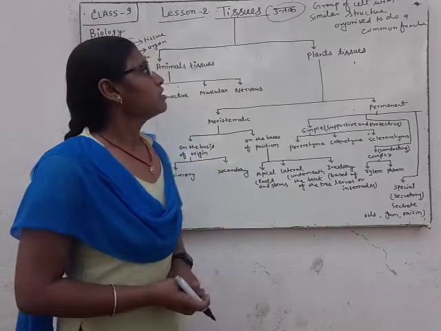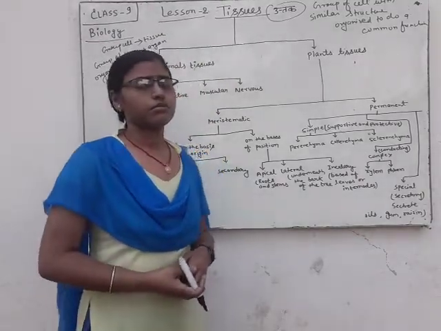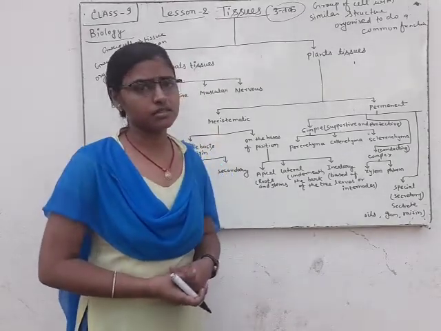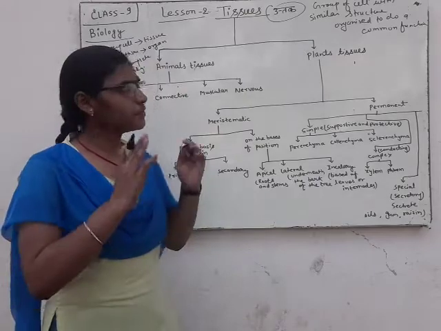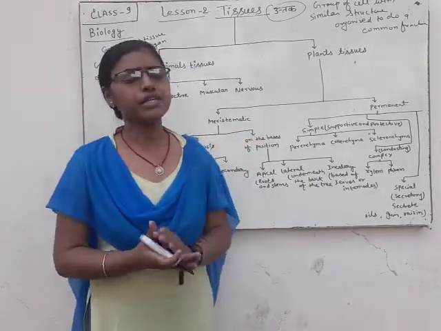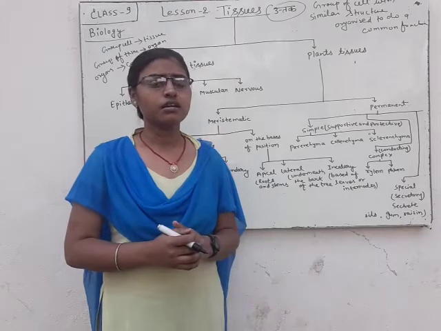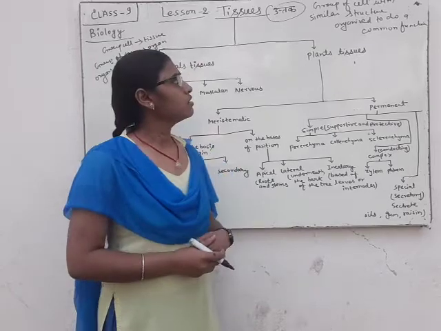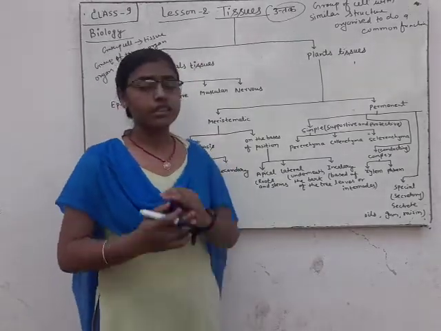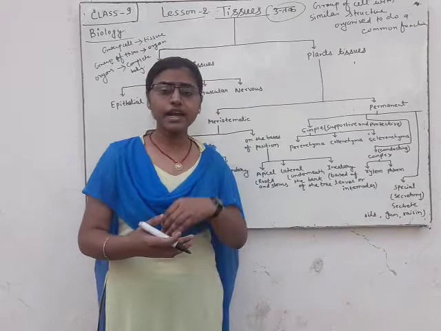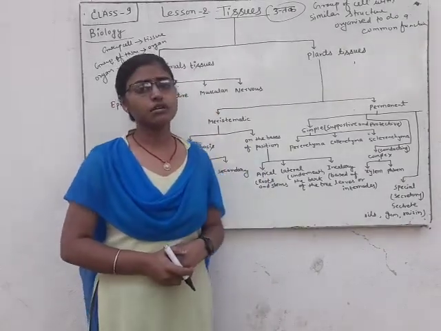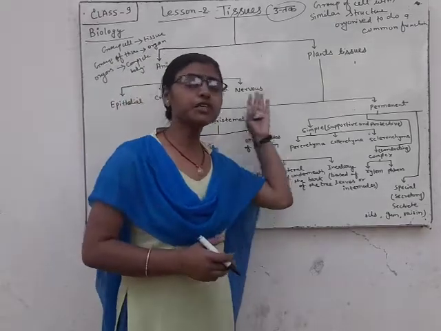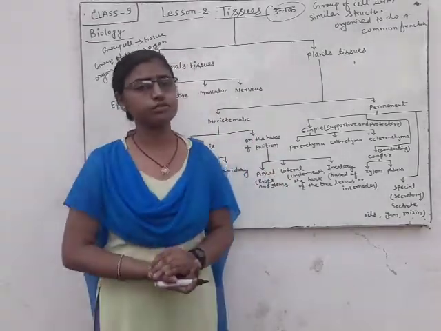The study of tissue is done in a branch of science, in the branch of biology in which we study different types of plant and animal tissue.